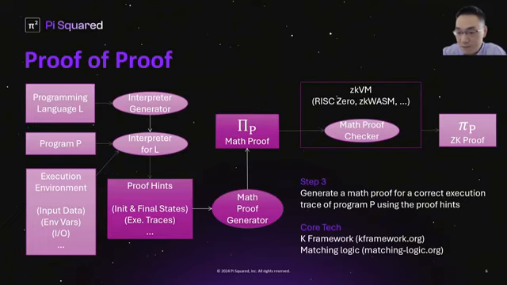But mathematical proofs are known to be usually very large, so we're going to combine them with zero-knowledge technology to reduce the sizes of the final certificates.